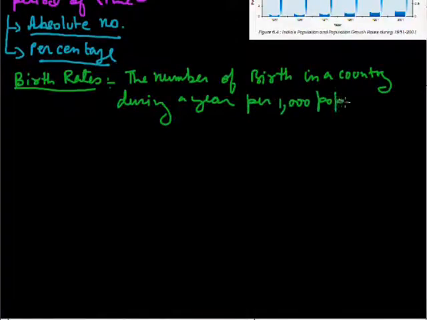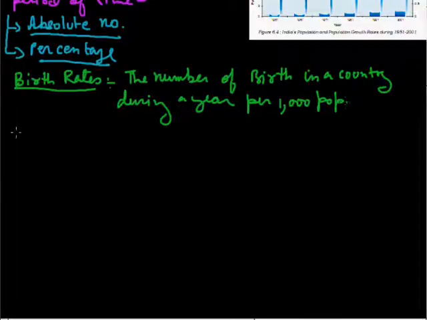The number of births in a country during a year per thousand population, means how many births there are in a country per thousand population. That rate is known as the birth rate.